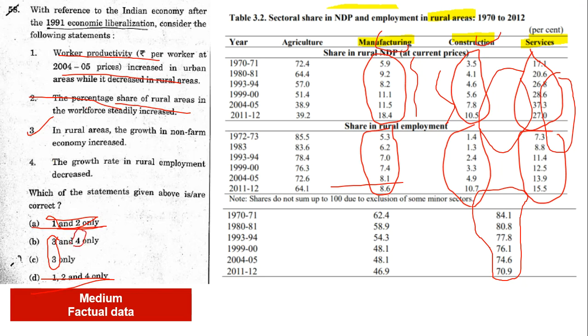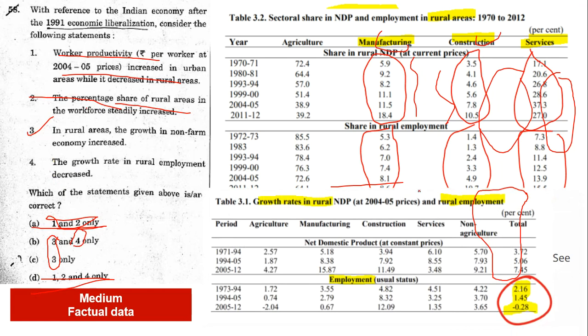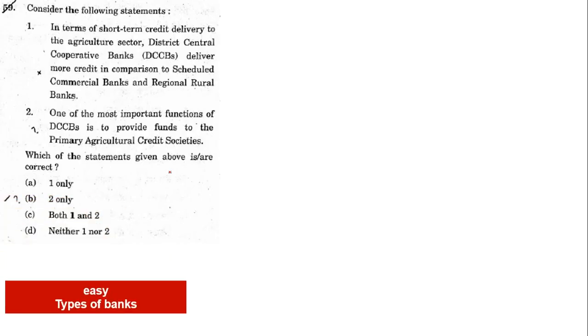But now the confusion is statement 4. The growth rate in rural employment decreased. So rural employment, if you see, the growth rate is actually decreased. So statement 4 is also correct, and the answer is 3 and 4 only. So these are very difficult questions, but you can apply a little common sense and eliminate something and try it, in case UPSC asks it again.